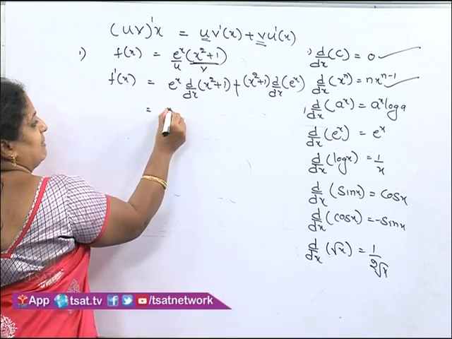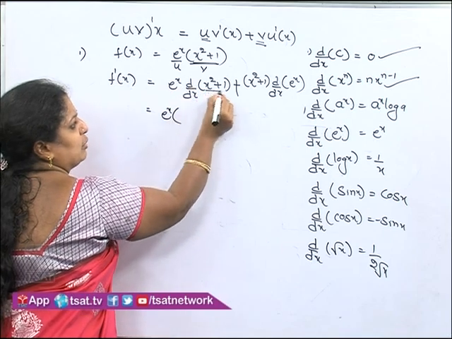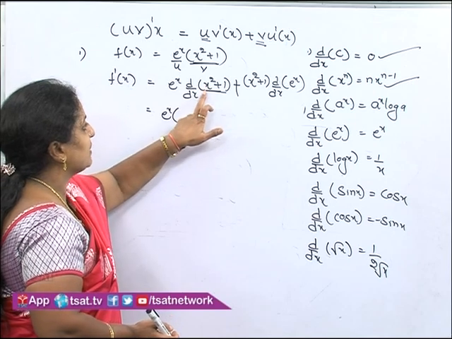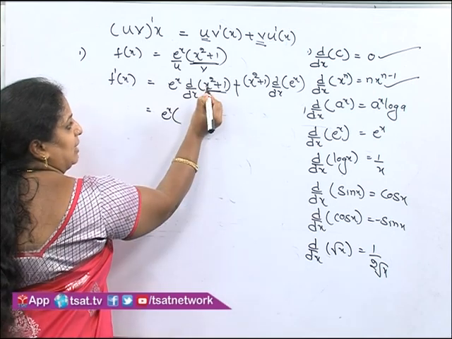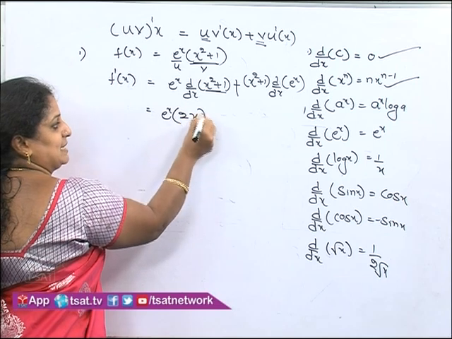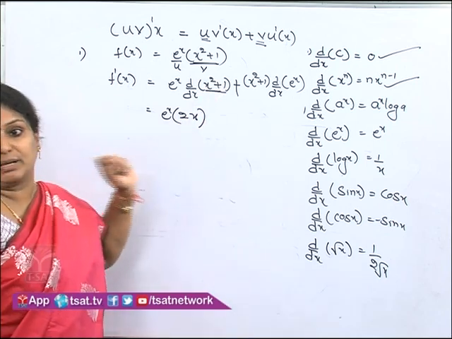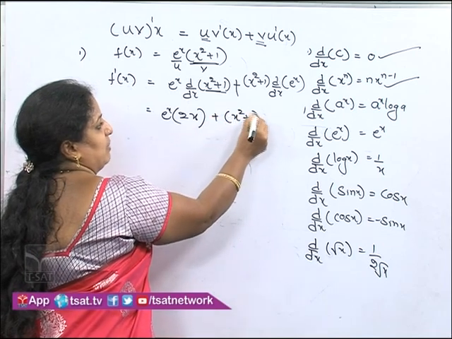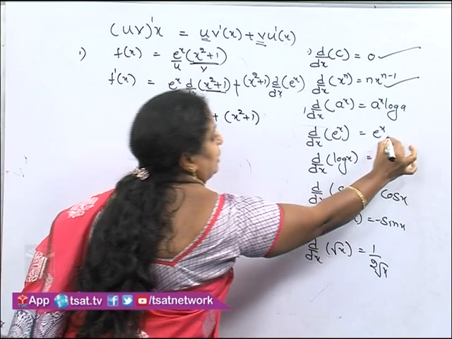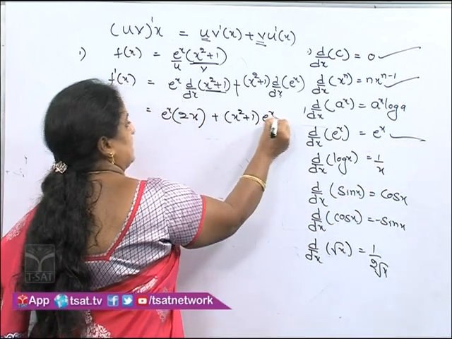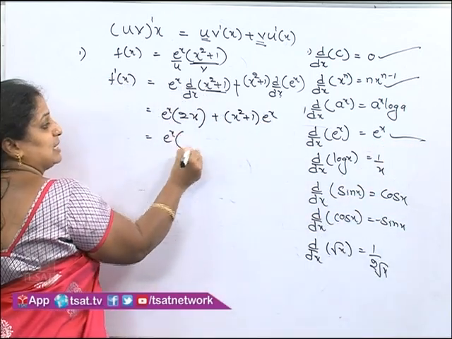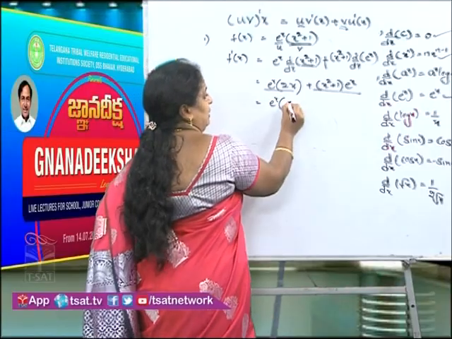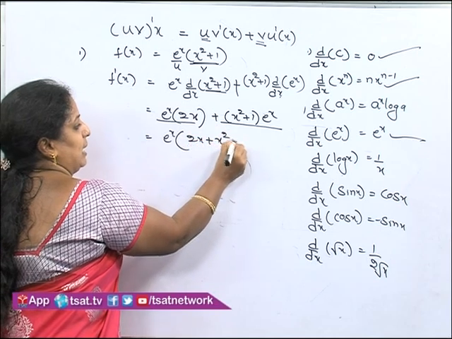Now, e power x into, here we are finding the derivative of two terms again. It means we use the first rule. Derivative of two terms means for each term we have to find the derivative. The derivative of x square is 2x. The derivative of the constant, plus 1, will become 0, plus x square plus 1 into the derivative of e power x. The derivative of e power x is e to the power of x itself. If you see, e power x is common in both the terms. So, if I take e to the power of x common, 2x plus x square plus 1.